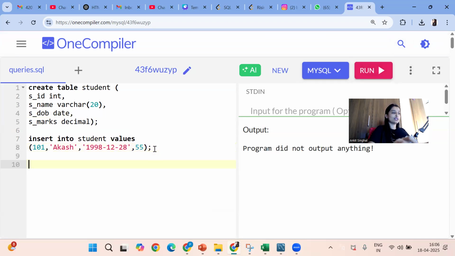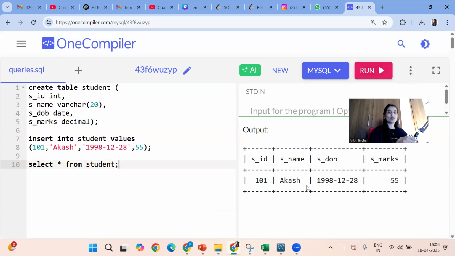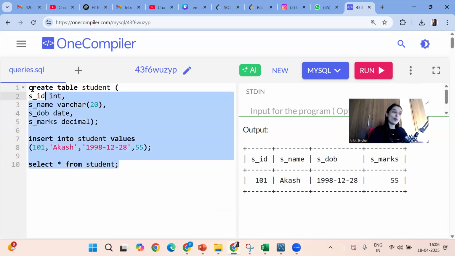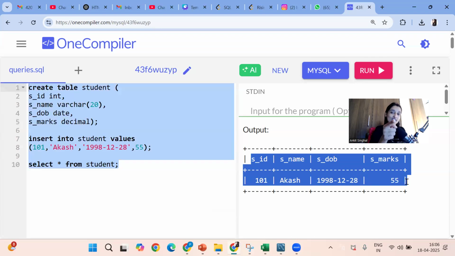Okay, values got inserted. Now next, select everything from student table. Now if I run this code, you got the student table, guys. That's all. So any raw data you can organize into a proper tabular structure by writing queries in SQL like this. So this is your SQL. It is a language which we are using to communicate with MySQL software. Your MySQL software is helping us to create relational databases. This table itself is your relational database.